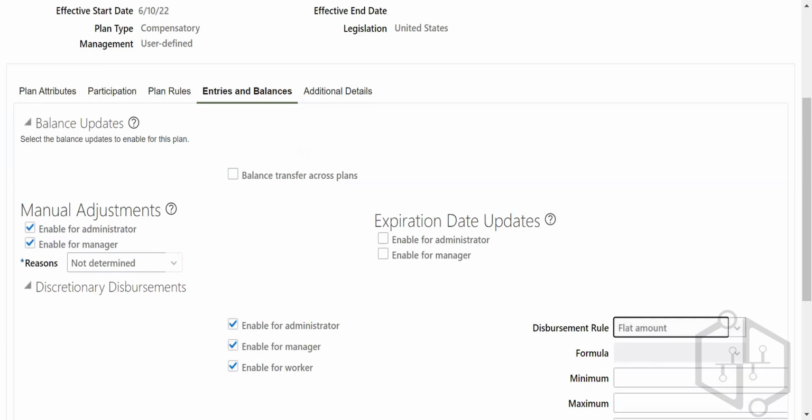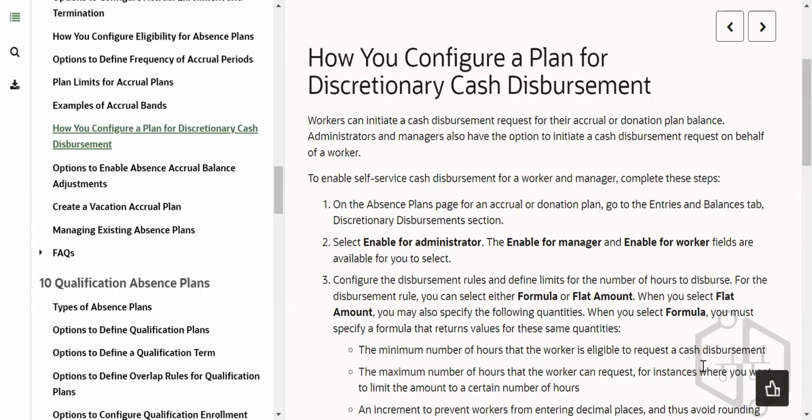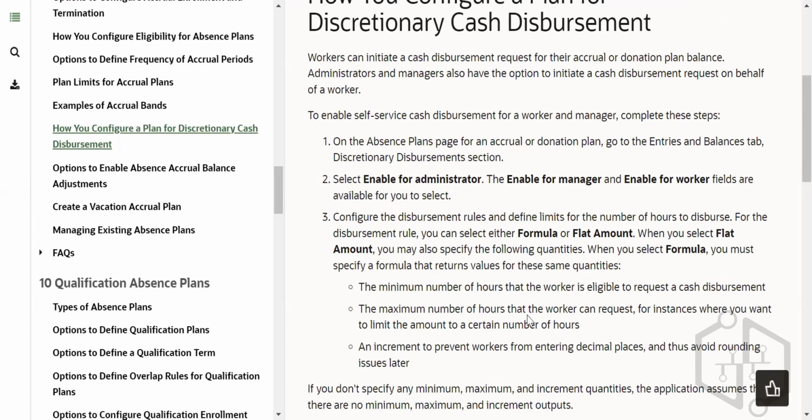Disbursement rule means the maximum number of hours a worker is eligible to request as a cash disbursement. Maximum number of hours that the worker can request, when you want to limit the amount to a certain number of hours.